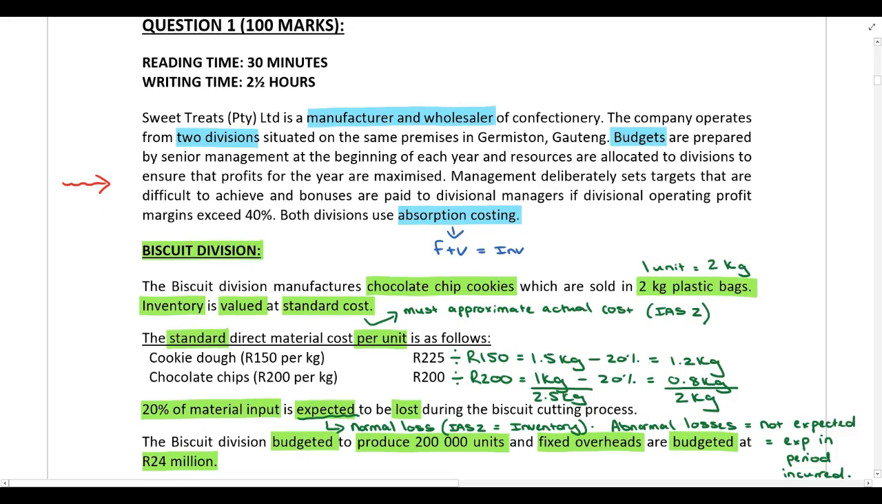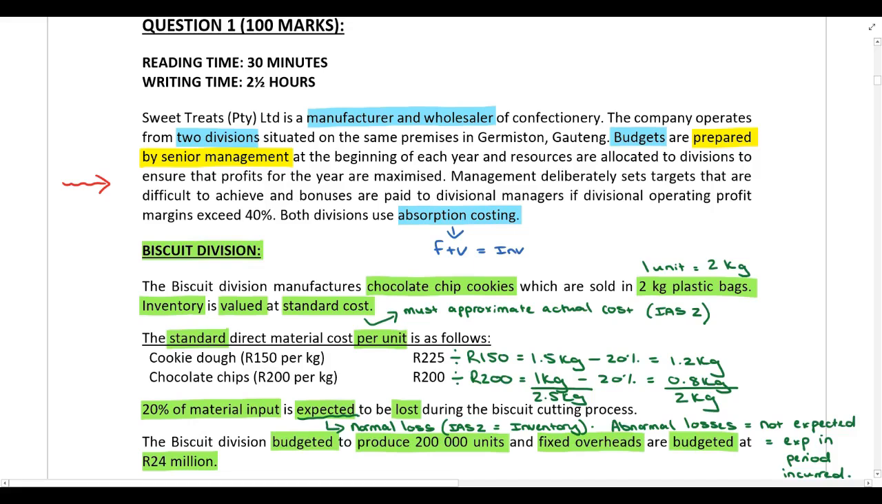So the first weakness that you should have identified is that budgets are prepared by senior management. So that is the identification of the weakness, and you'll be awarded half a mark for identifying the weakness. After that, you need to discuss the weakness, or in other words, you need to explain why this is a weakness. So guys, if budgets are prepared by senior management and the divisional managers are not involved in that process of preparing budgets and determining targets, that can be very demotivating for the divisional managers.